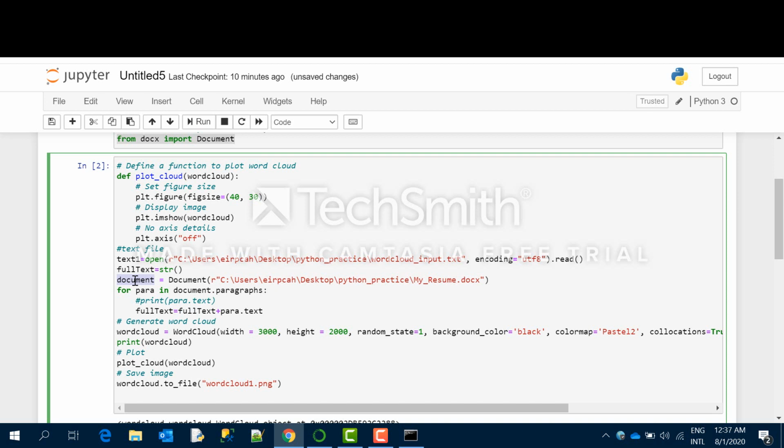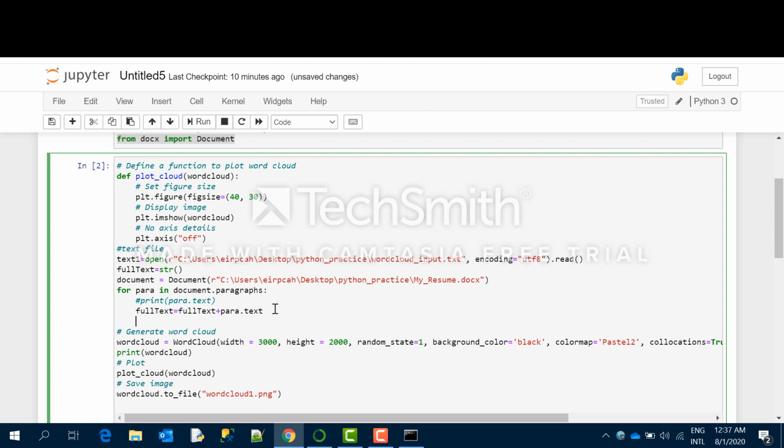So if my resume has 4 paragraphs, this document object will have 4 paragraphs, so I have to loop over document.paragraphs and extract the para.text and append it to the full text. So this loop will run 4 times, and it will append each para.text to this empty string variable. So at the end of the loop, this full text will have the entire text data.